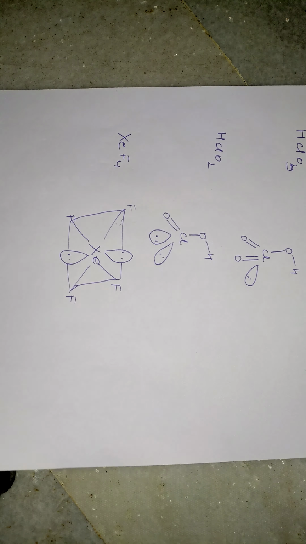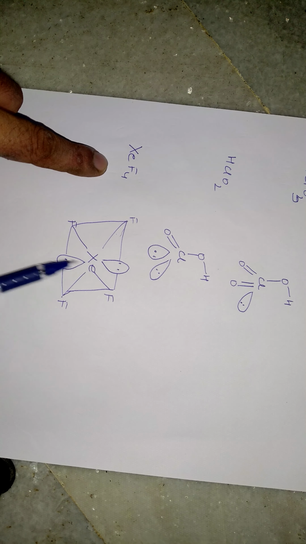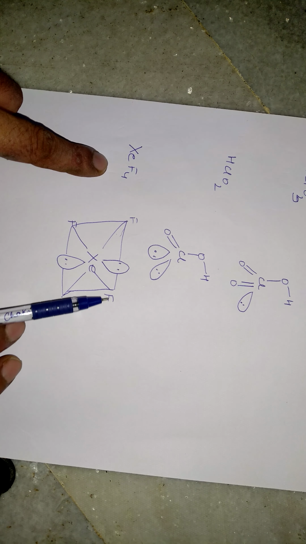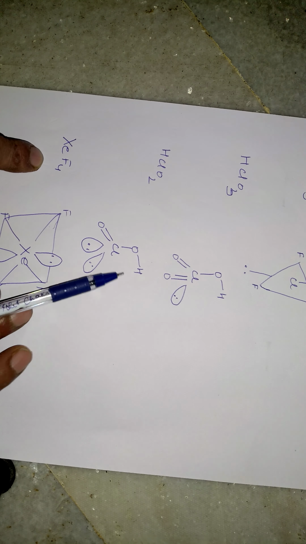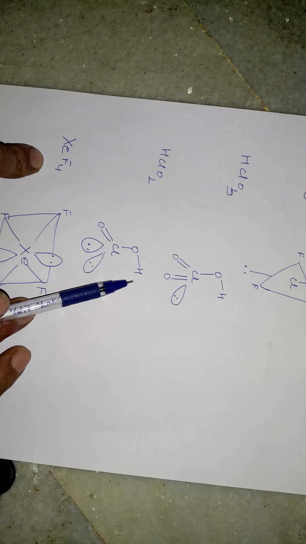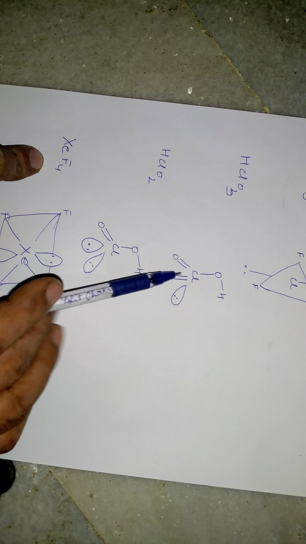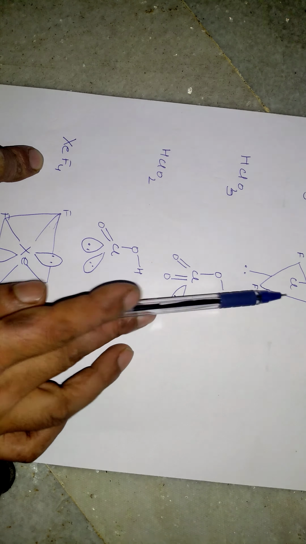The last one, a few more molecules. Xenon tetrafluoride, 2 lone pairs of electrons, and these are fluorine atoms. Okay, now SClO3, 2 lone pairs of electrons and the bond between chlorine and oxygen. Similarly, this is the structure of SClO3, and chlorine trifluoride.